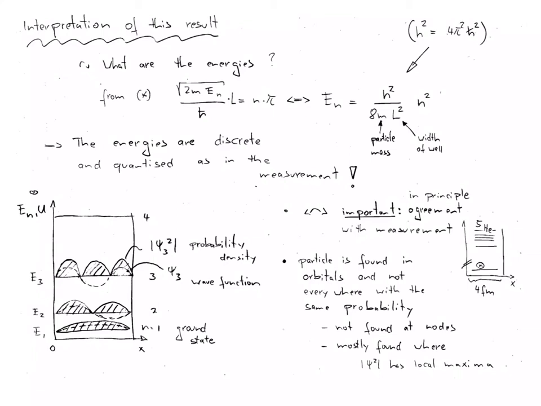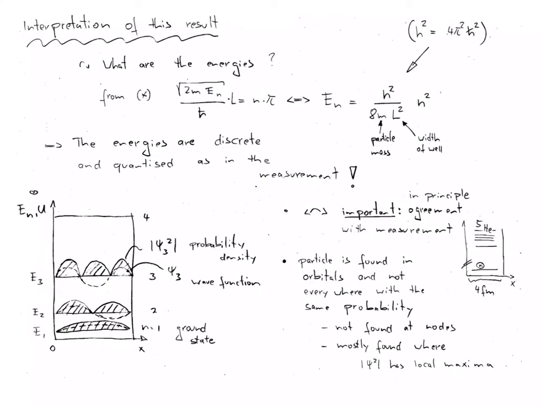Including the nodes at either end of the function and the boundaries, the number of nodes is always equal to n plus 1. So for n equals 2, we have nodes on the boundaries and a node in the center. This has important consequences, namely that the particle, the neutron, can never be found at the boundaries, because at the boundaries the probability density is 0, which is indicative of the likelihood of finding the particle.